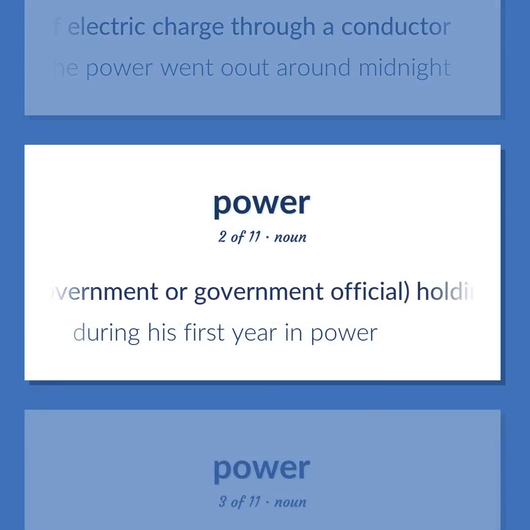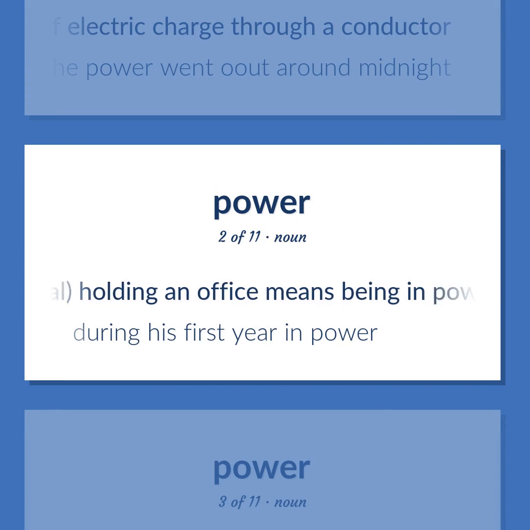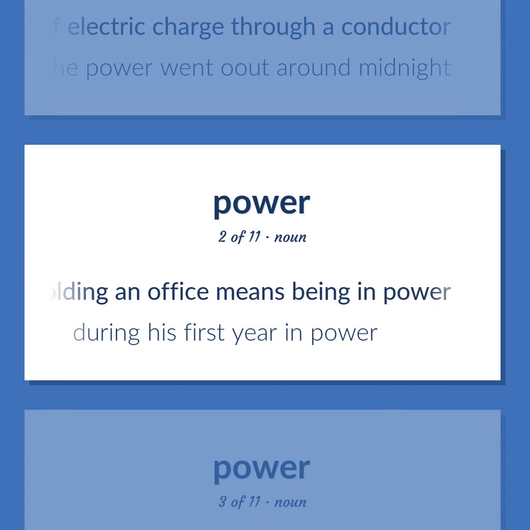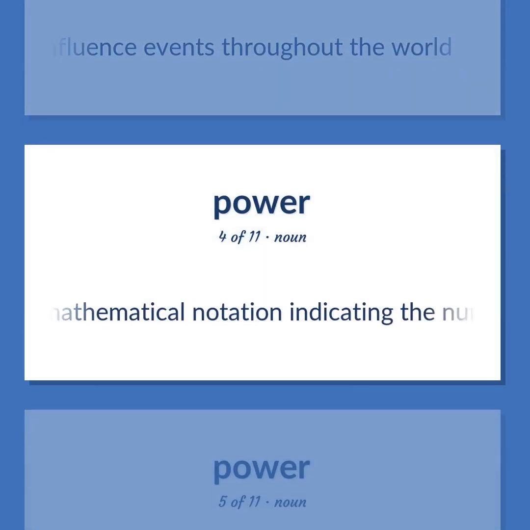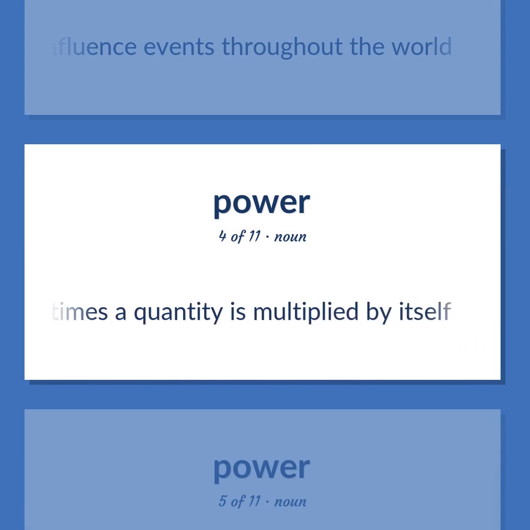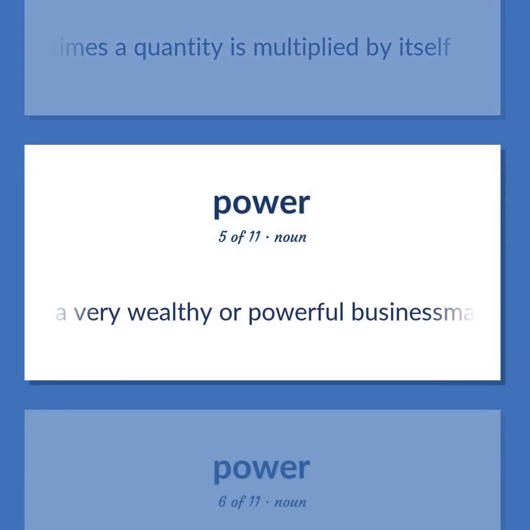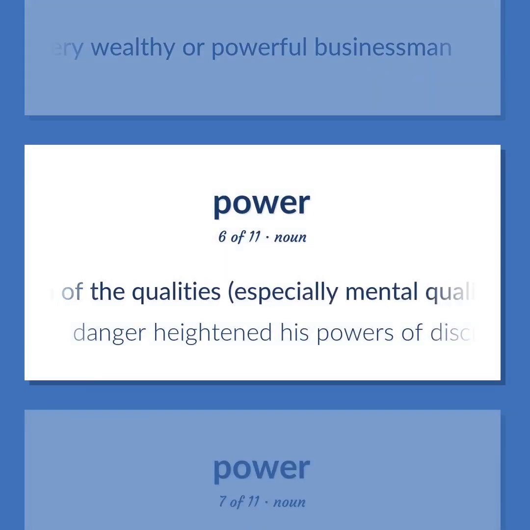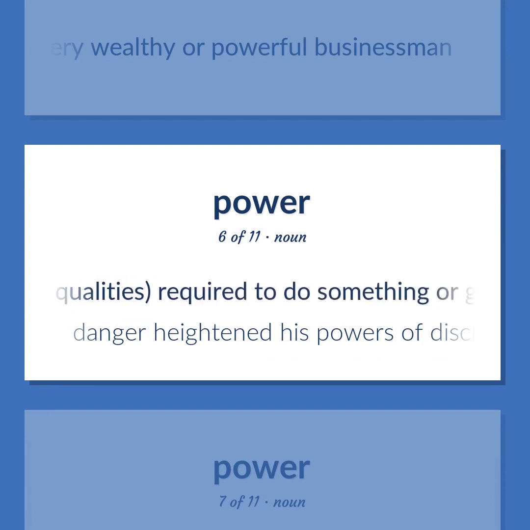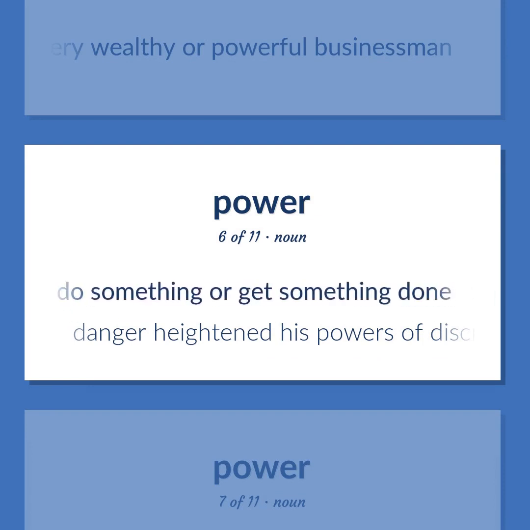Of a government or government official, holding an office means being in power. During his first year in power. A state powerful enough to influence events throughout the world. A mathematical notation indicating the number of times a quantity is multiplied by itself. A very wealthy or powerful businessman. Possession of the qualities, especially mental qualities, required to do something or get something done. Danger heightened his powers of discrimination.